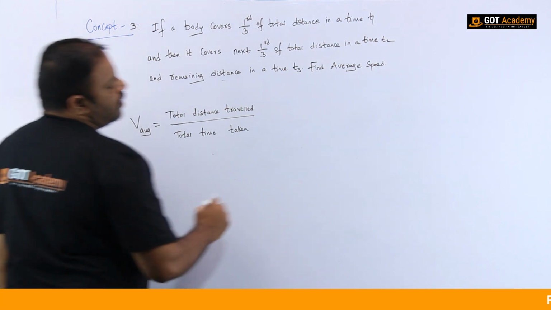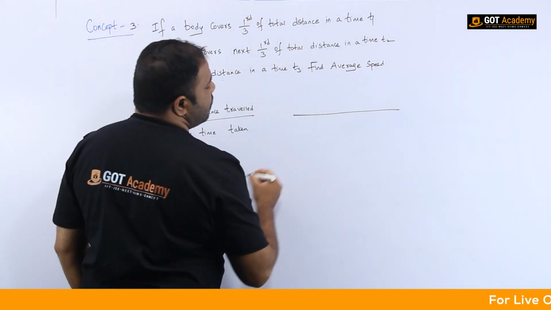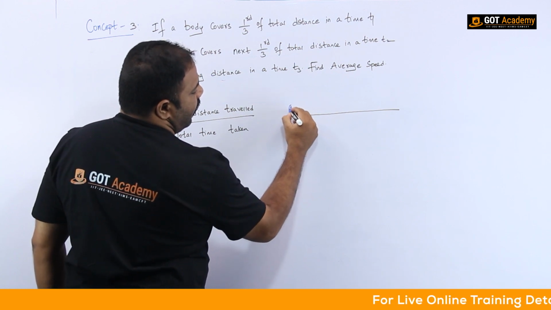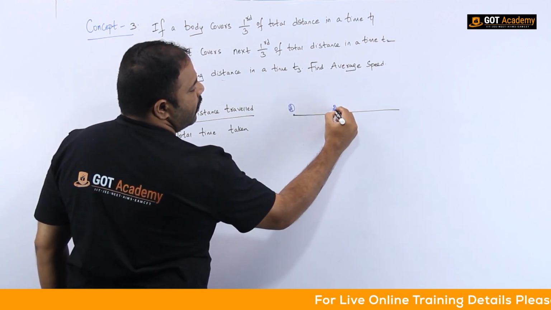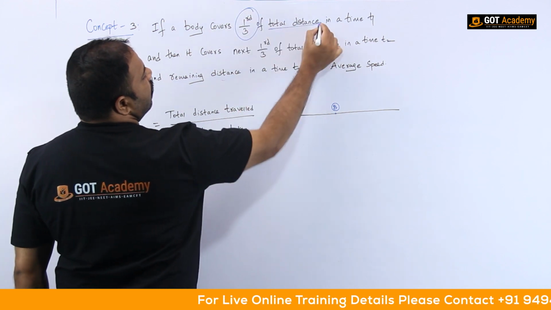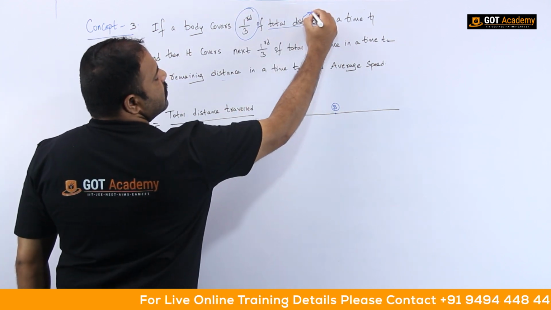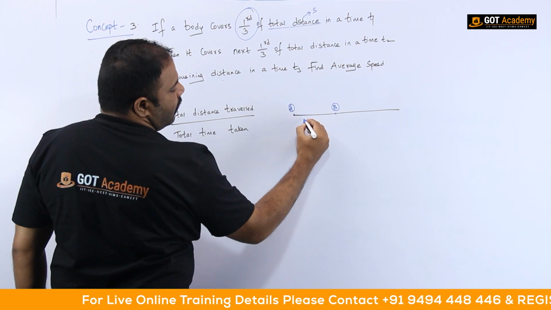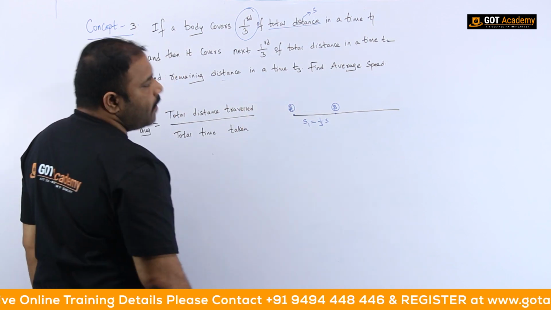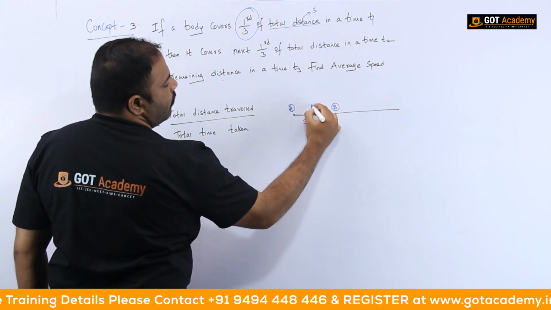Before that I will draw the diagram. Let me say that a body starts at point A and moves up to point B. Let me assume that it covers 1/3 of the total distance. Let the total distance be S. So S1 equals 1/3 of the total distance, covered in a time T1.